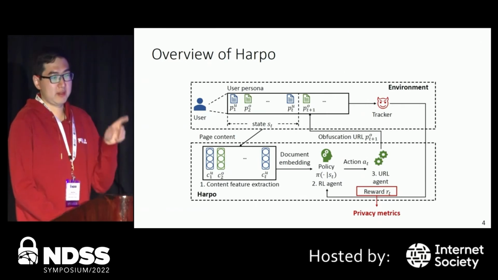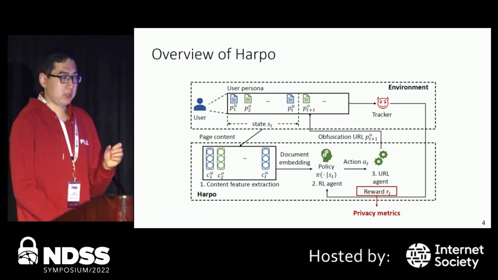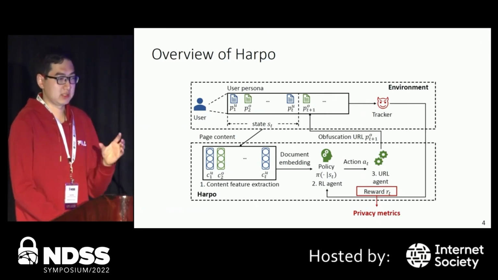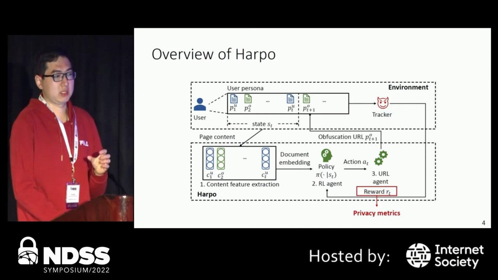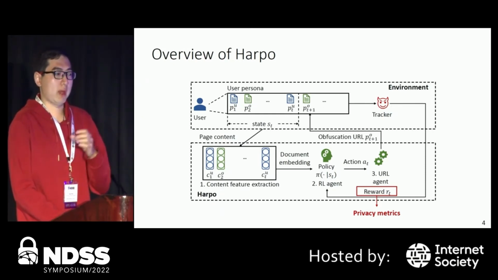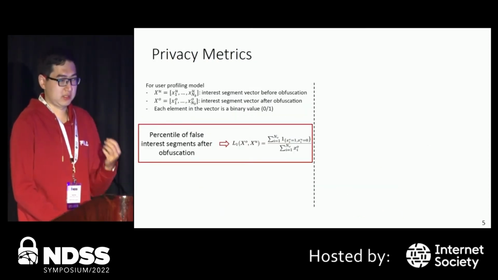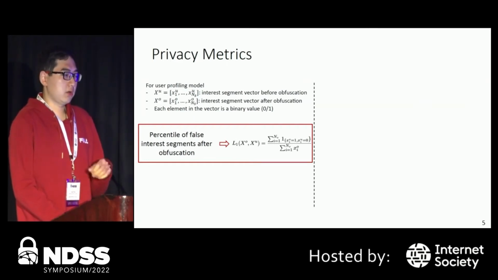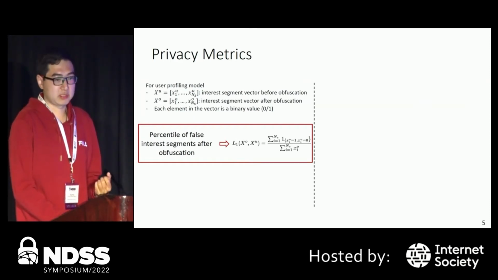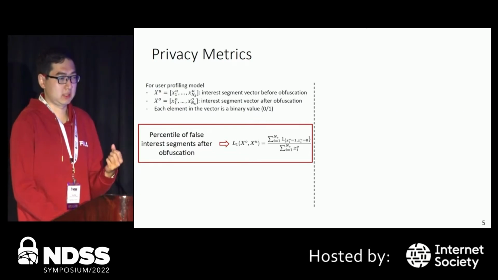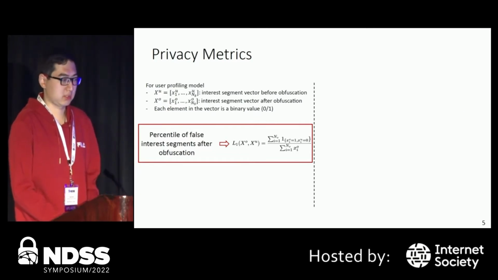So once we train this reinforcement agent, it will select these obfuscation URLs, and we will send them to the URL agent, which will inject these obfuscation URLs into users' web browser history in order to distort the tracker's view. Now I will present our privacy metrics defined in order to optimize the obfuscation URL selection process.